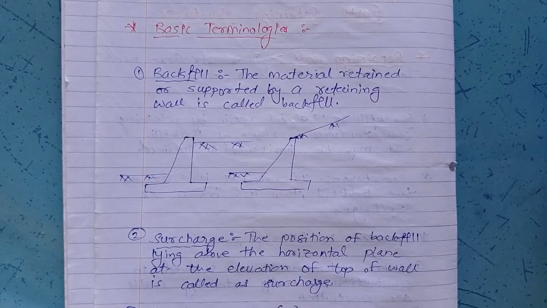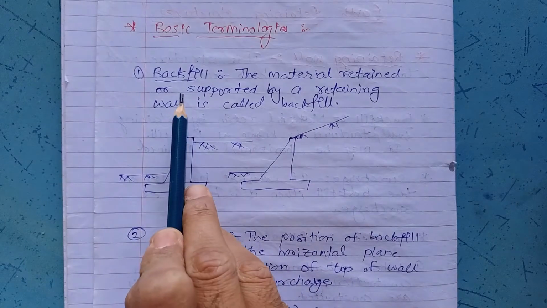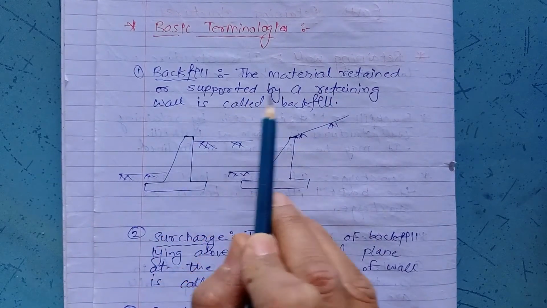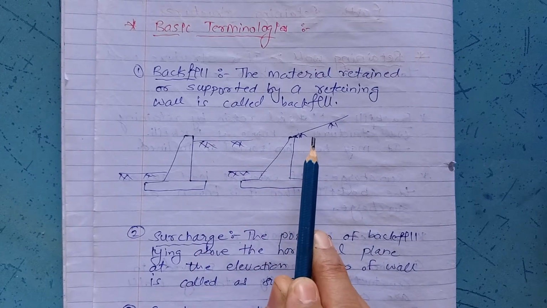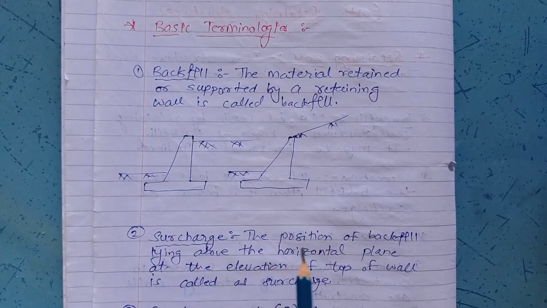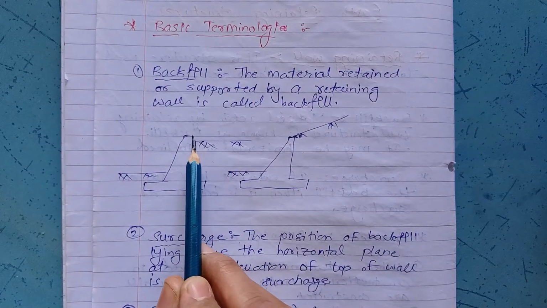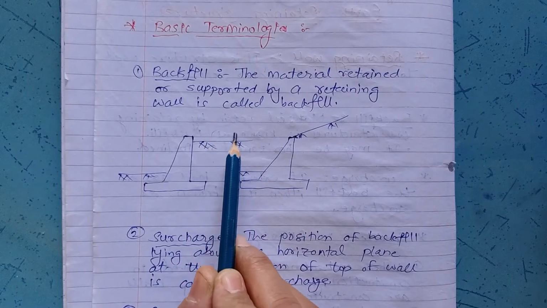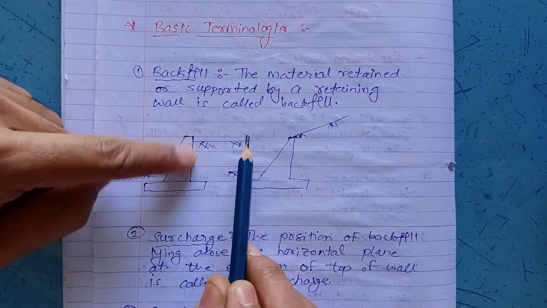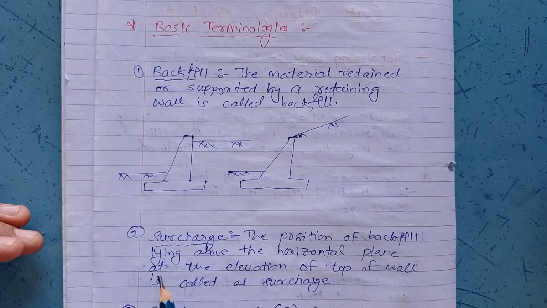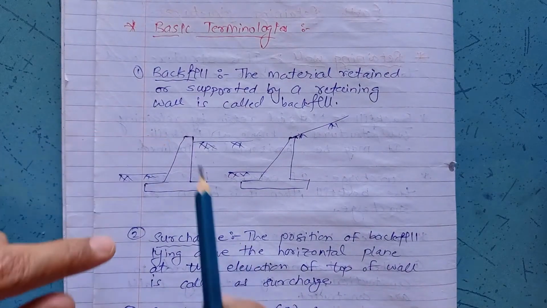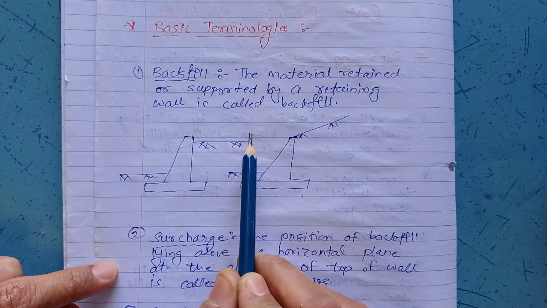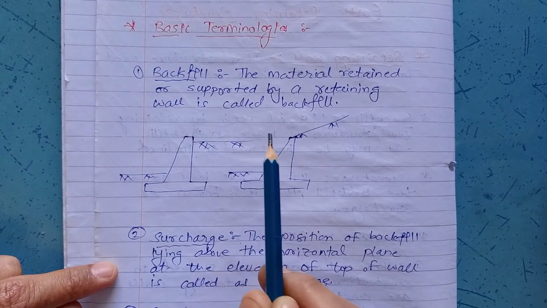Now as seen previously, let us have a look at the basic terminologies. Backfill: the material retained or supported by a retaining wall is called backfill. This is the backfill and this is the backfill with inclination. And second, surcharge: the portion of the backfill lying above the horizontal plane. This is the horizontal plane, and the portion of the backfill lying above this plane at an elevation of the top of the wall is called surcharge. Means whichever load is acting over the top of the backfill, that will be surcharge.